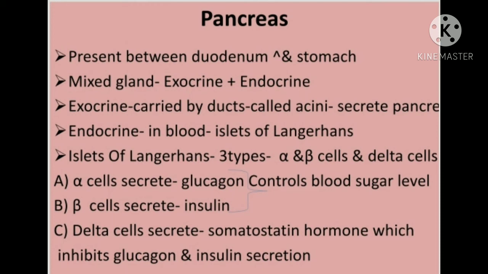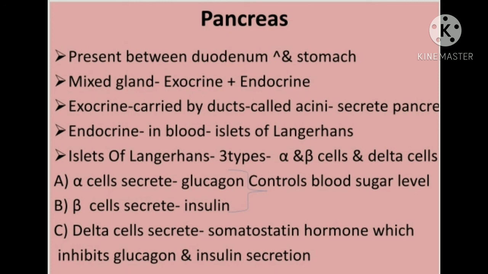Now we will see the endocrine part. Endocrine part of the pancreas is made up of a group of cells called islets of Langerhans, which are present between the acini. Islets contain three types of cells: alpha cells, which secrete glucagon; beta cells, which secrete insulin; whereas